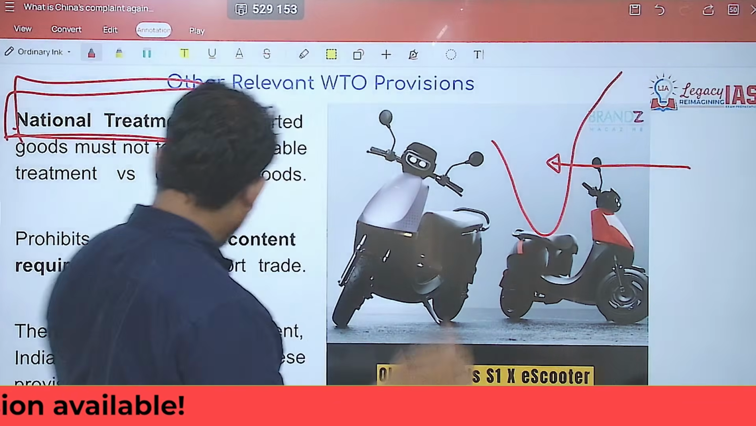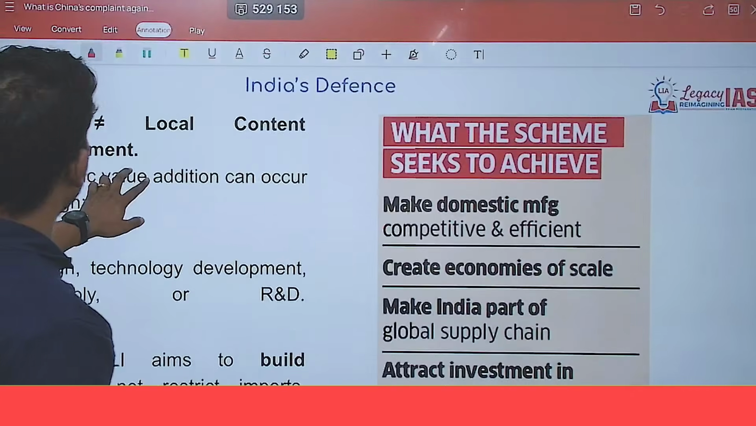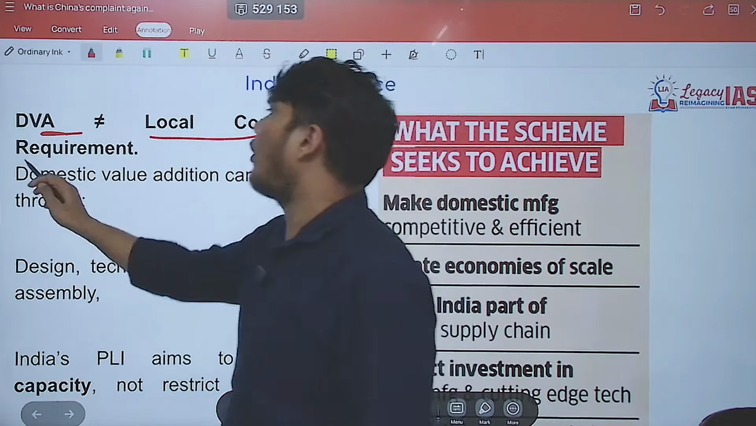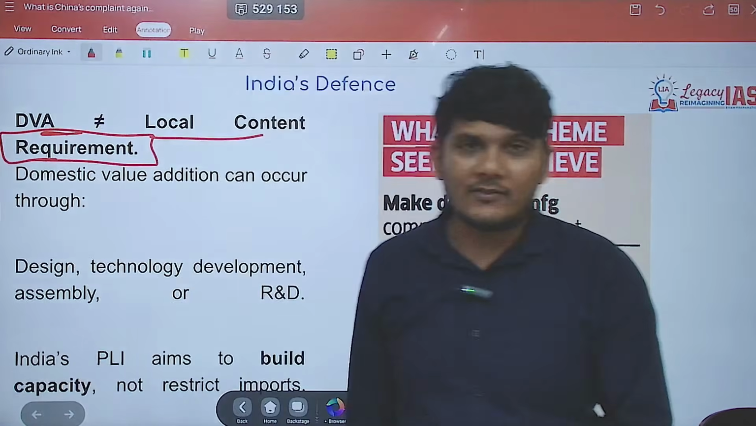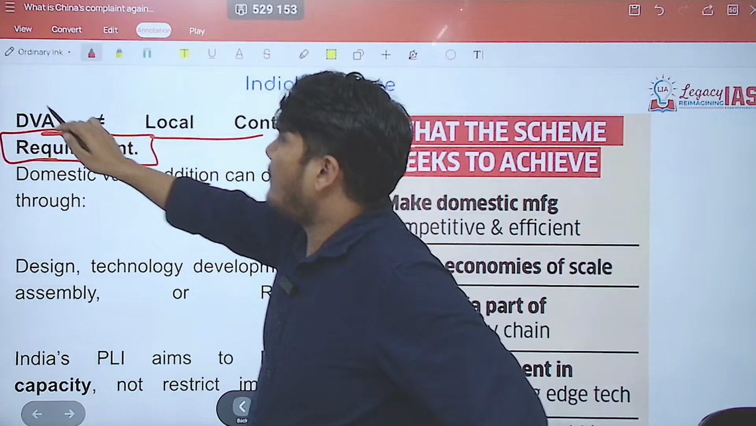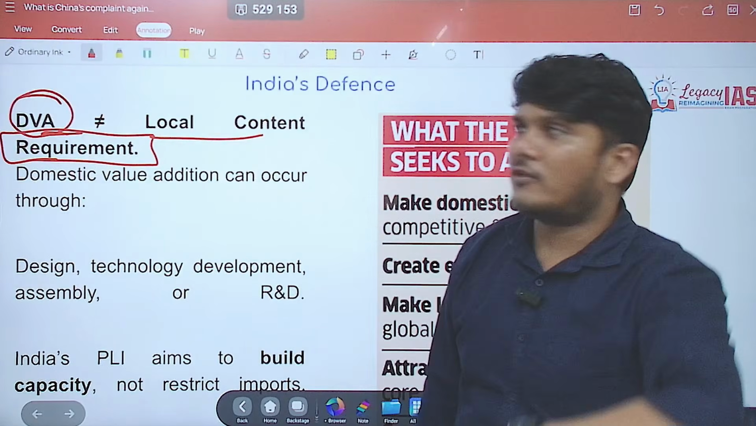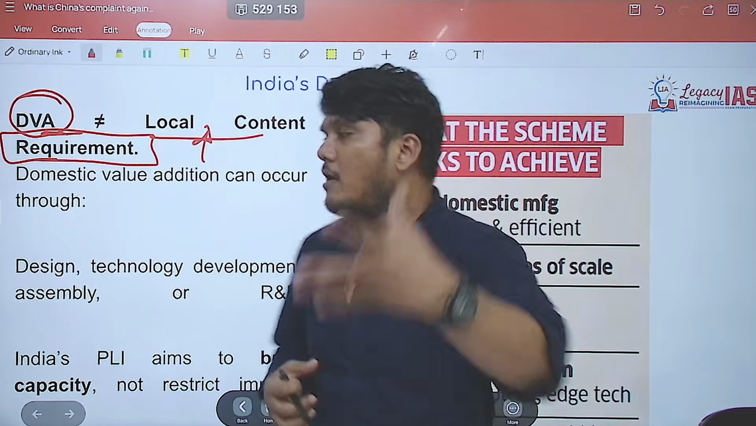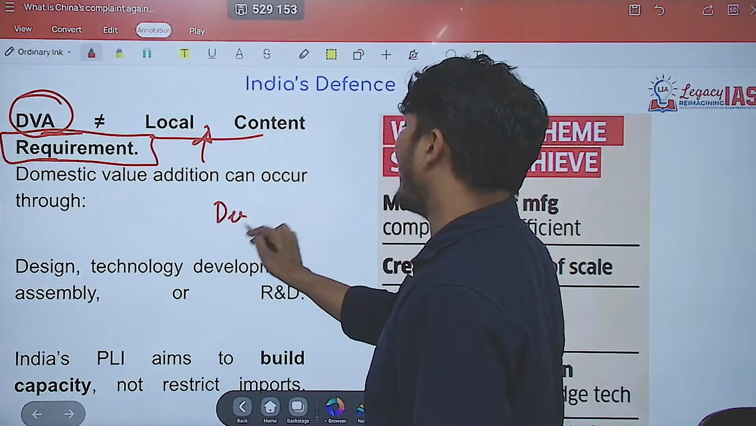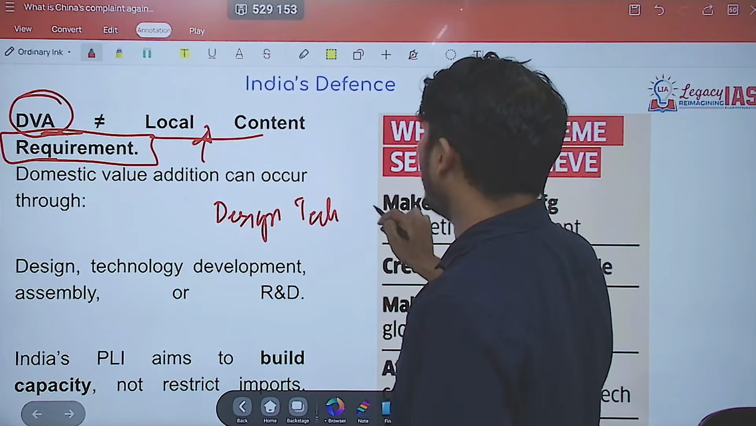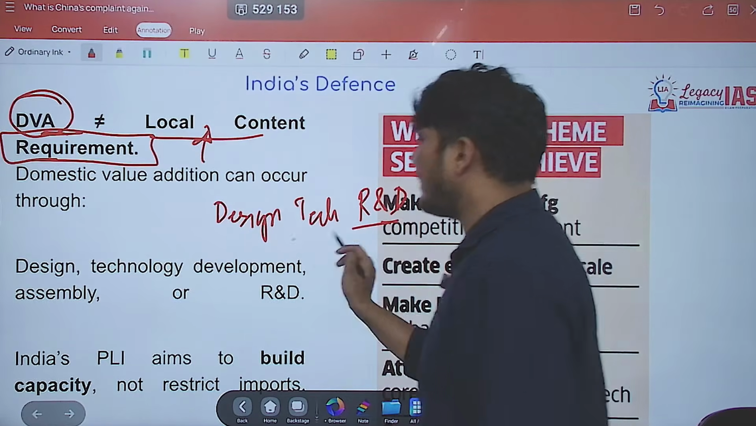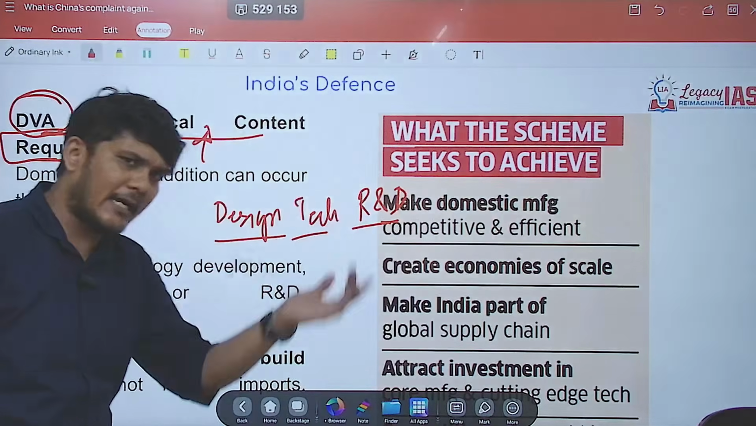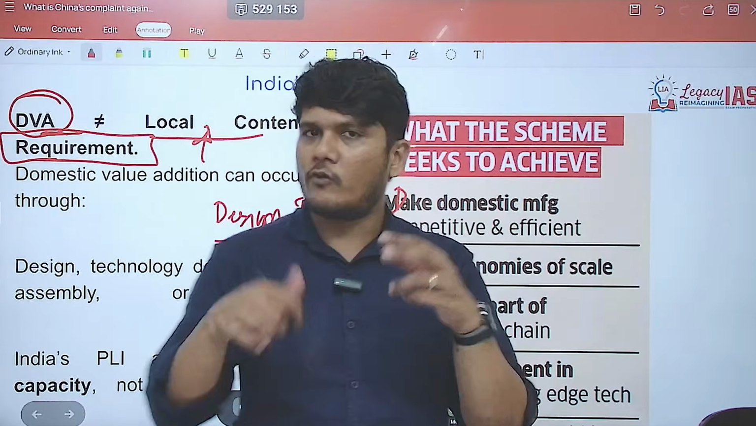Whereas what does India say? India says that domestic value addition is not equal to local content requirement. We are saying that when we want you to add value, the value addition does not mean the content should be local, as in the equipment should be local. Why? Because value can be added through design, value can be added through technology, value can be added through R&D. Now, this design we have not imported from you, technology not imported from you, R&D we are not importing from you. So this is also value addition, right?